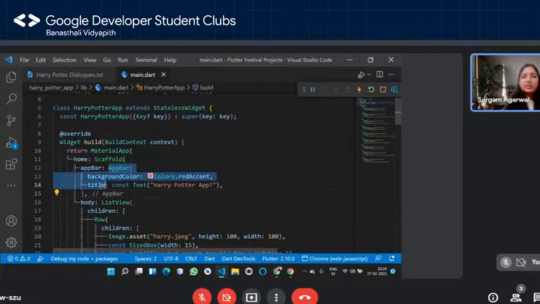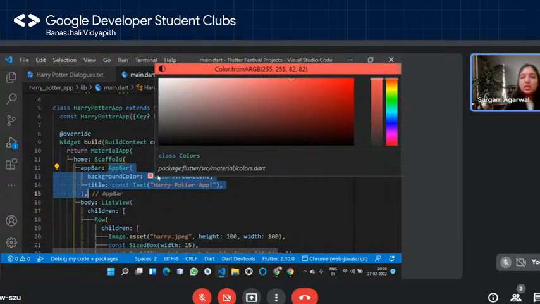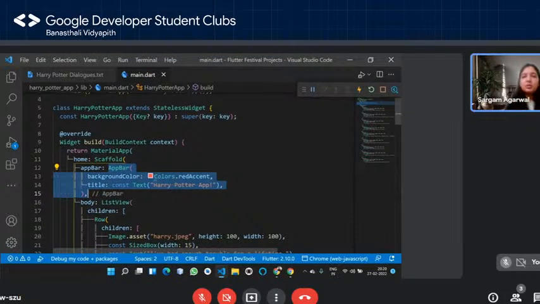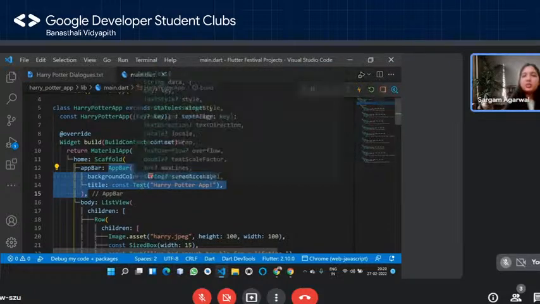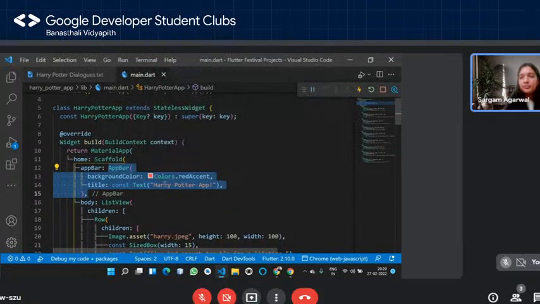Here we created the object. This much is the object creation of the app bar. And how did we customize it? We customized it as an argument, right? We pass in the color. We pass in the value of the background color, right? Similarly, how did we tell the title what to do? We pass in the text widget along with the string that we have to render. Are you getting this? So that is how we are doing it.